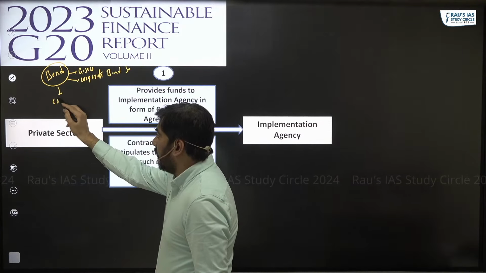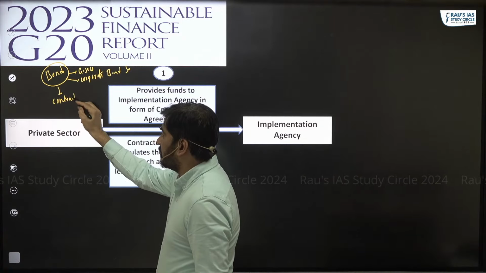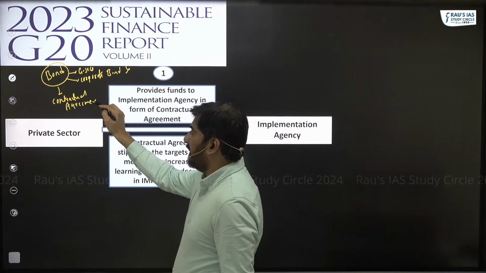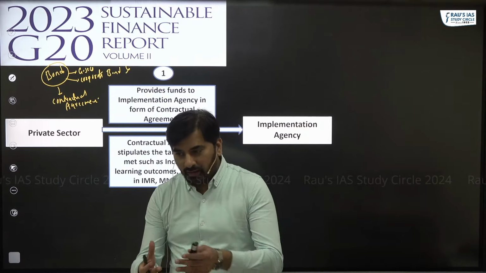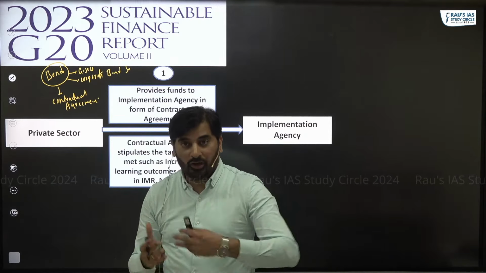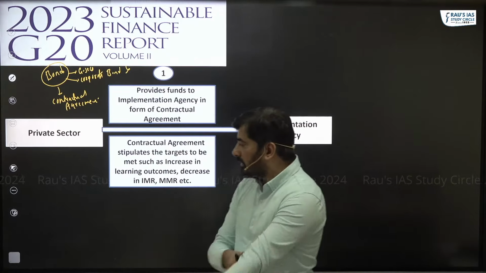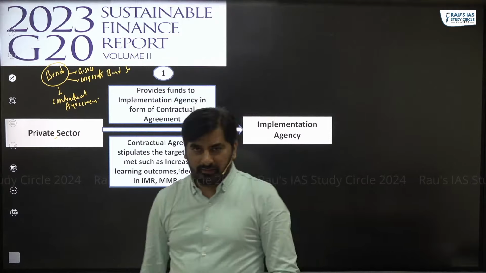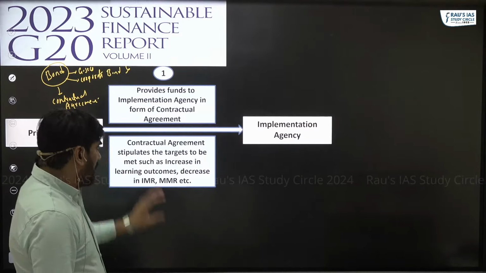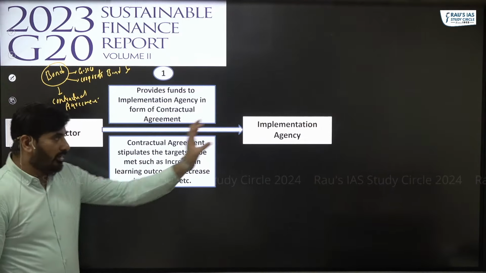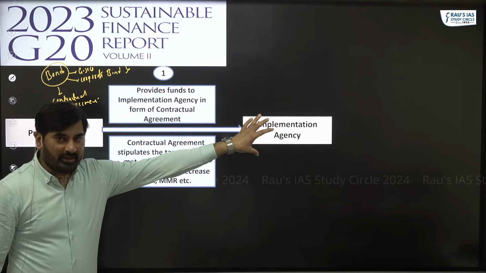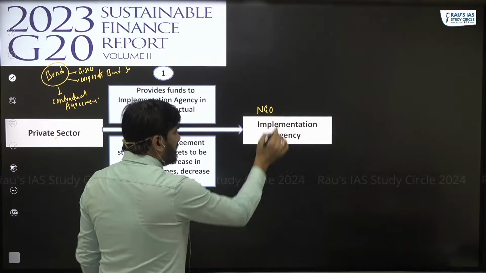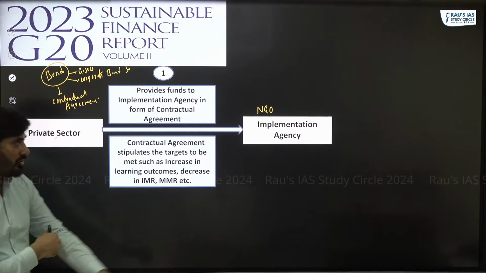Impact bonds are more like a contractual agreement, a contract basically. Let's see how this contractual agreement works. Let's say there is a private sector entity, it could be any private sector entity. It will choose an implementation agency, which could be some NGO, non-governmental organization.